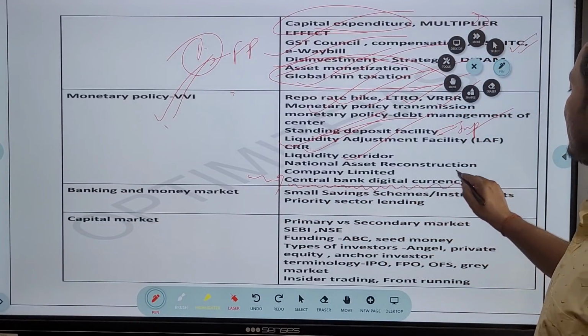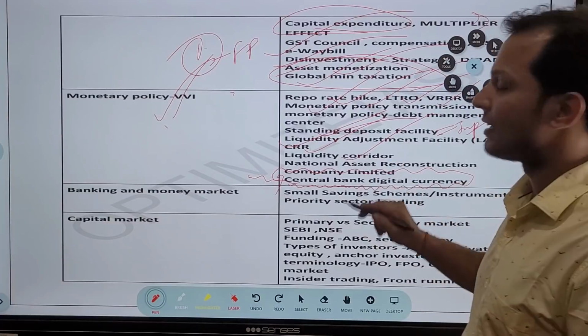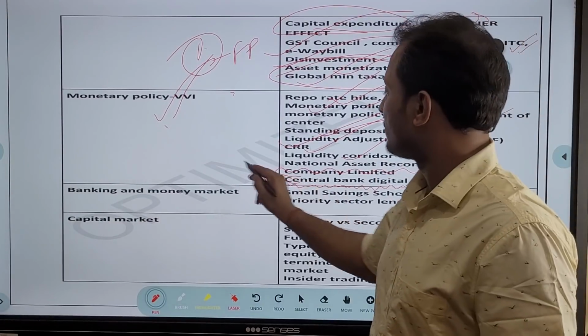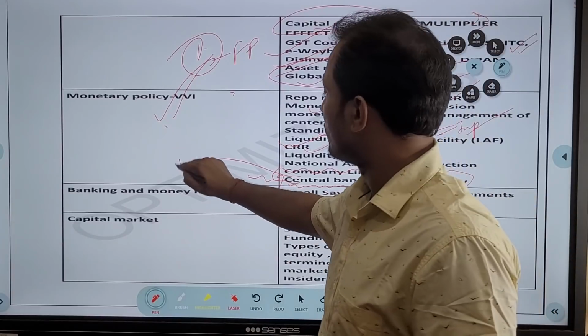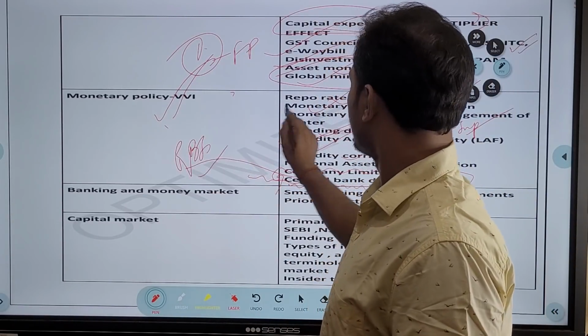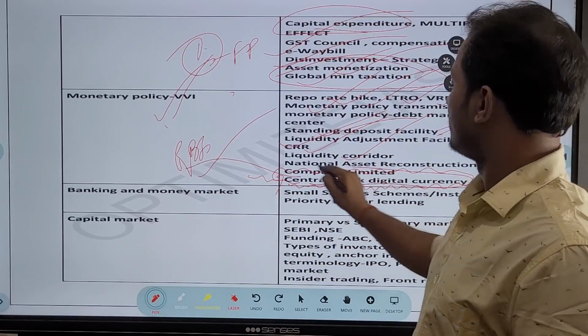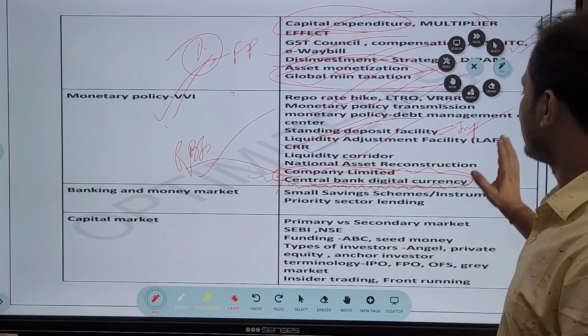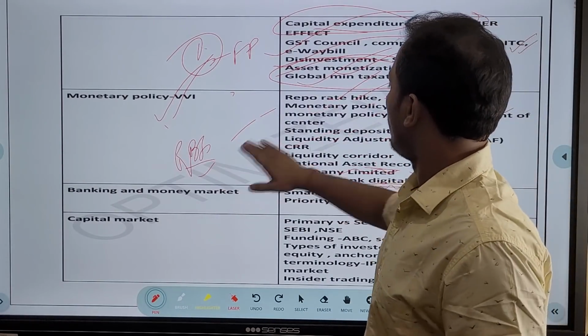central bank digital currency? Very important. This has been covered by the RBI concept report on the central bank digital currency. Very important. Then guys, National Asset Reconstruction Company, also very important.